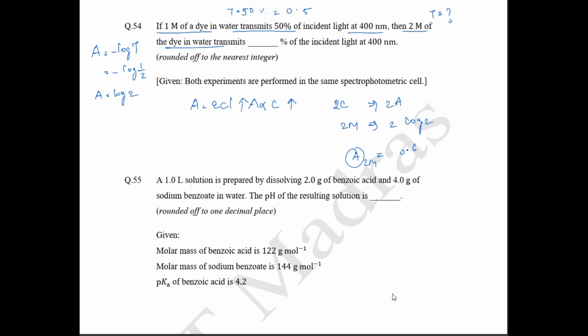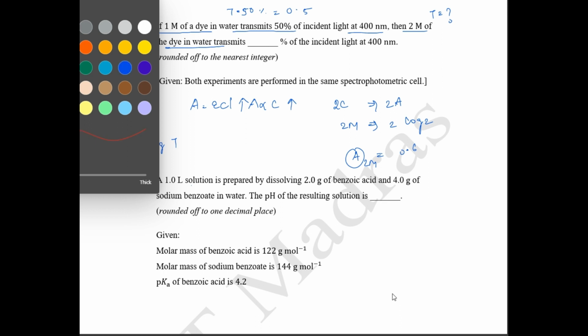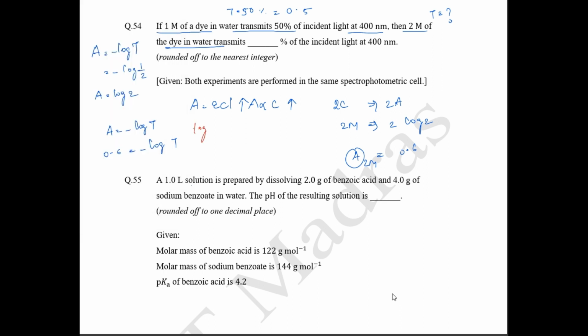Now what we need to do, we need to find the transmittance. Okay, so for transmittance again the formula is A equal to minus log T. So the A value is 0.6, equal to minus log T. If you rewrite this one, log T is going to be equal to minus 0.6. Okay, and your T half is going to be equal to